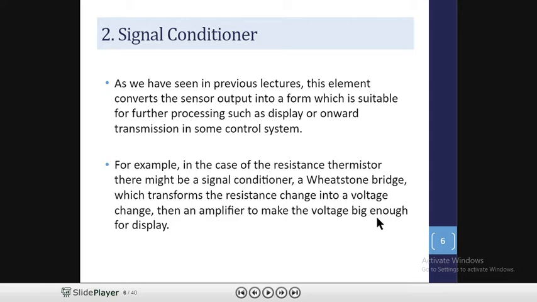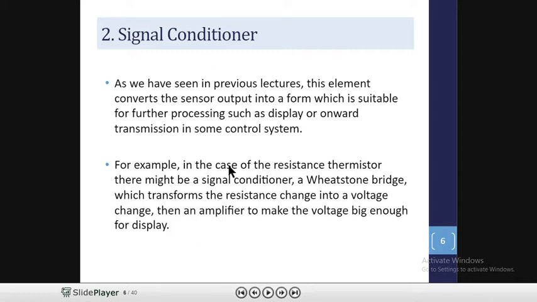So normally, taking the example of thermistor, there is a Wheatstone bridge which is used to sense the change in small resistances, and after this the Wheatstone bridge converts the change into a voltage change, and then it is sent to the amplifier to make the voltage big enough for the display.